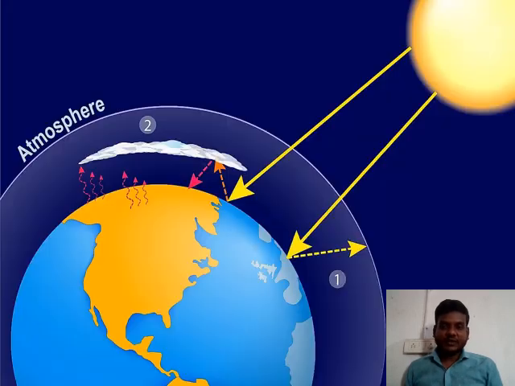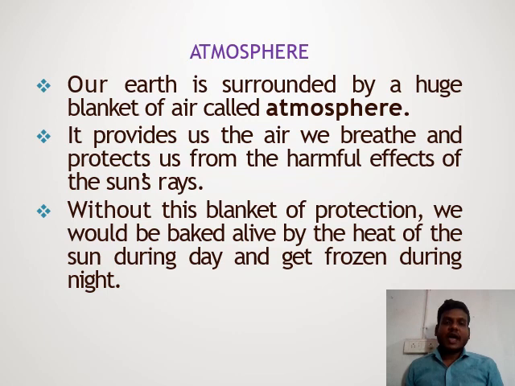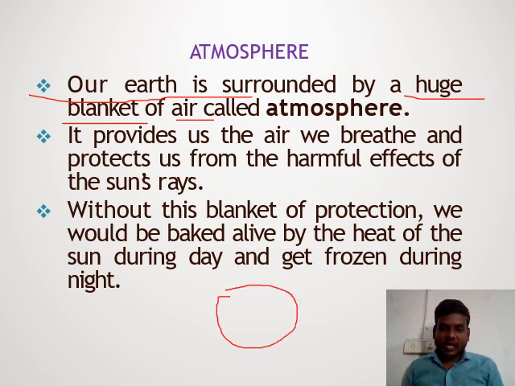Okay, students, what do you observe in this picture? Here, this is the atmosphere. The atmosphere is present in our environment. What is the atmosphere? Our earth is surrounded by a huge blanket of air, and this blanket of air is called the atmosphere. This is our earth. It is the huge blanket we call the atmosphere.